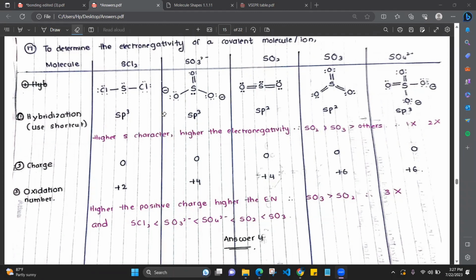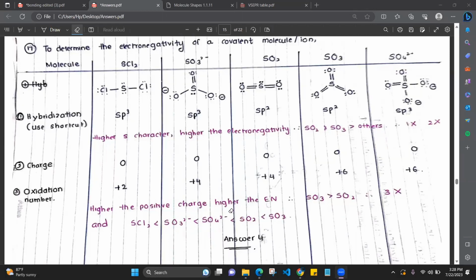Charge. Next, compare the charges on these atoms. On the sulfur atom in all of these molecules, is there a charge? No, so it is 0. So you can't compare using the charge. Now, anyway, you have to compare only SCl2, SO3 2-, and SO4 2-. We have ruled out these two. So the next factor is the oxidation number.